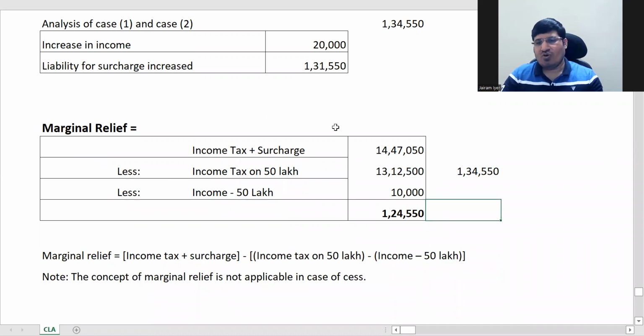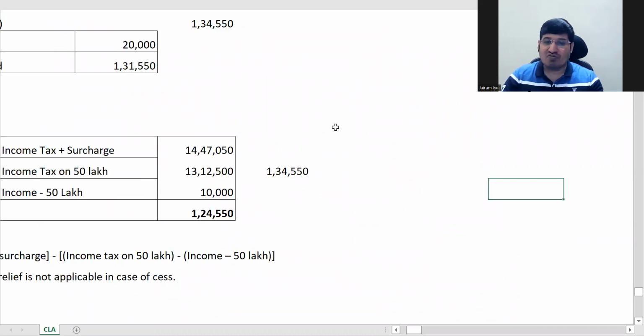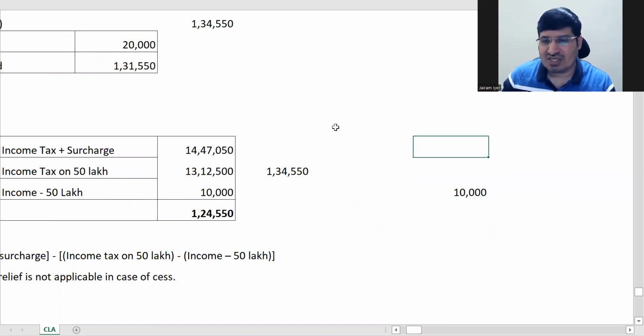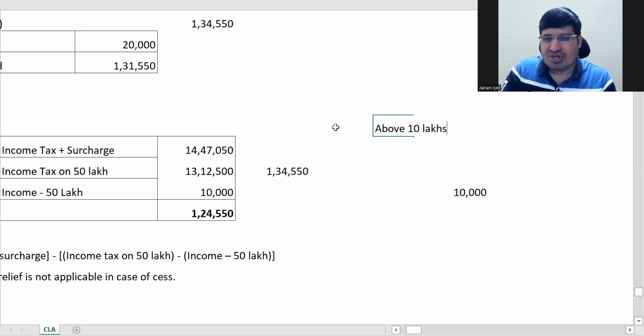Now one more thing I can tell you. How much relief have you got in this case? So how much tax do you have to pay? Yes, 10,000. But actually, for all income above 50 lakhs, any income above 10 lakhs, you have to pay a tax of 30% anyway.